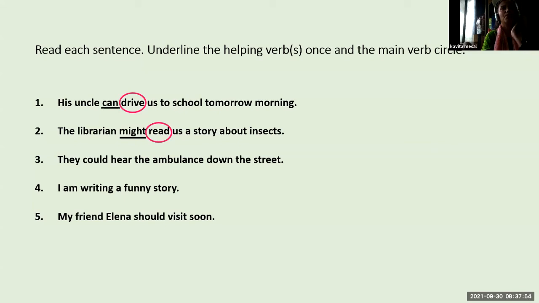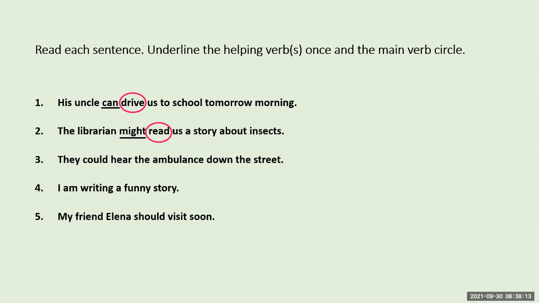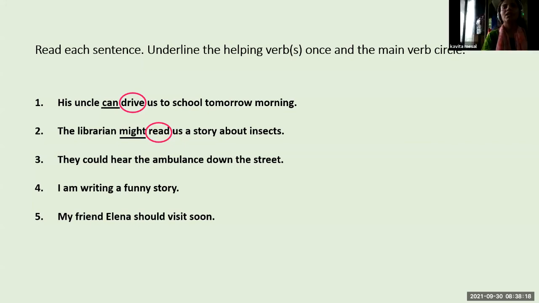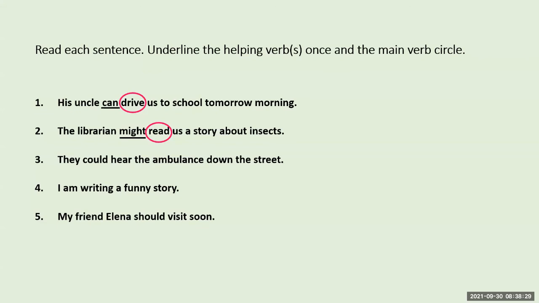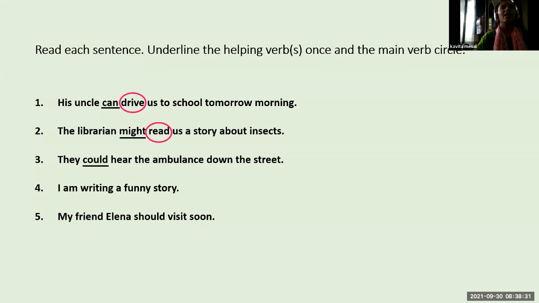Third sentence. They could hear the ambulance down the street. So which word is the helping verb? They could hear the ambulance down the street. Which word? Could. Yes. Could is a helping verb.